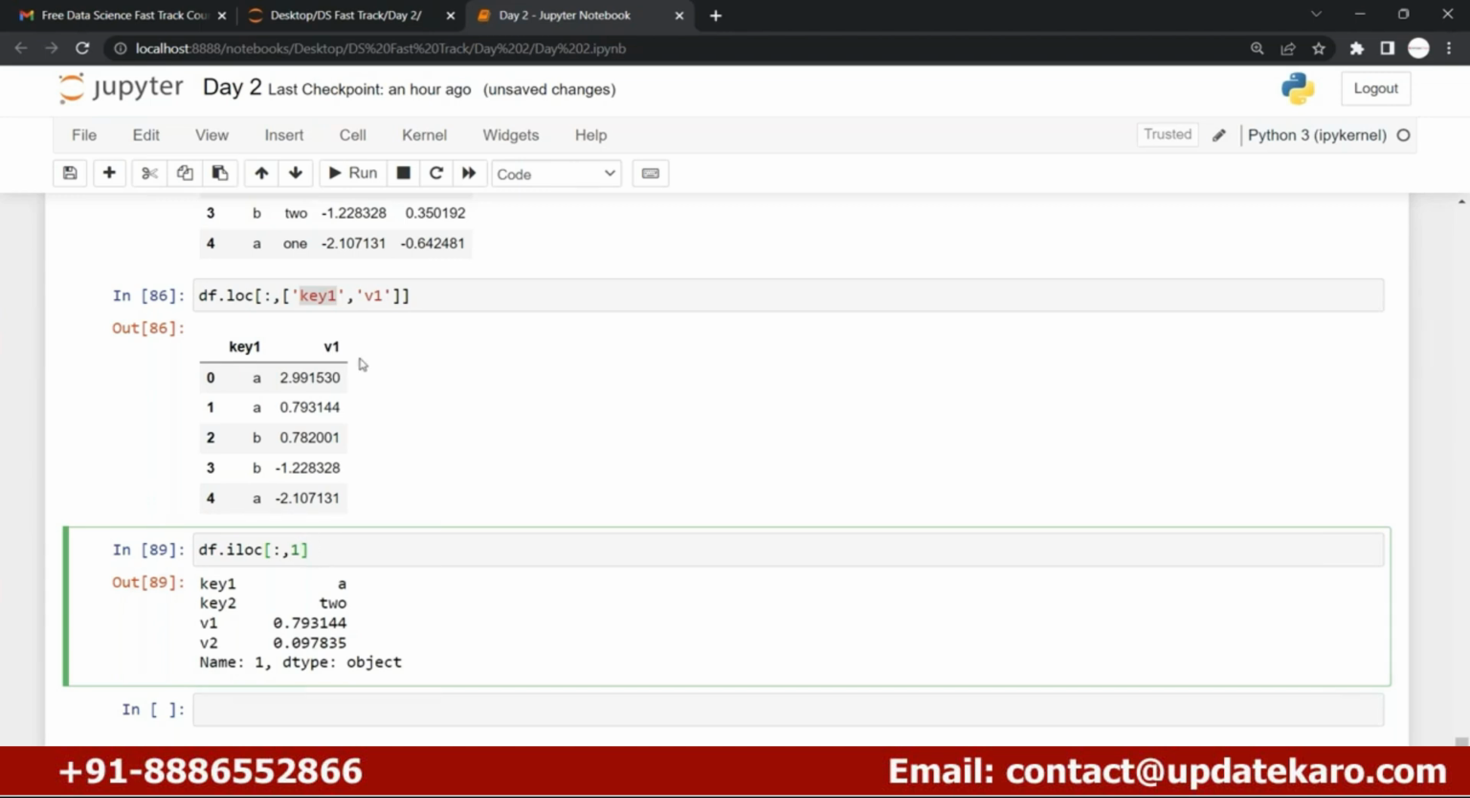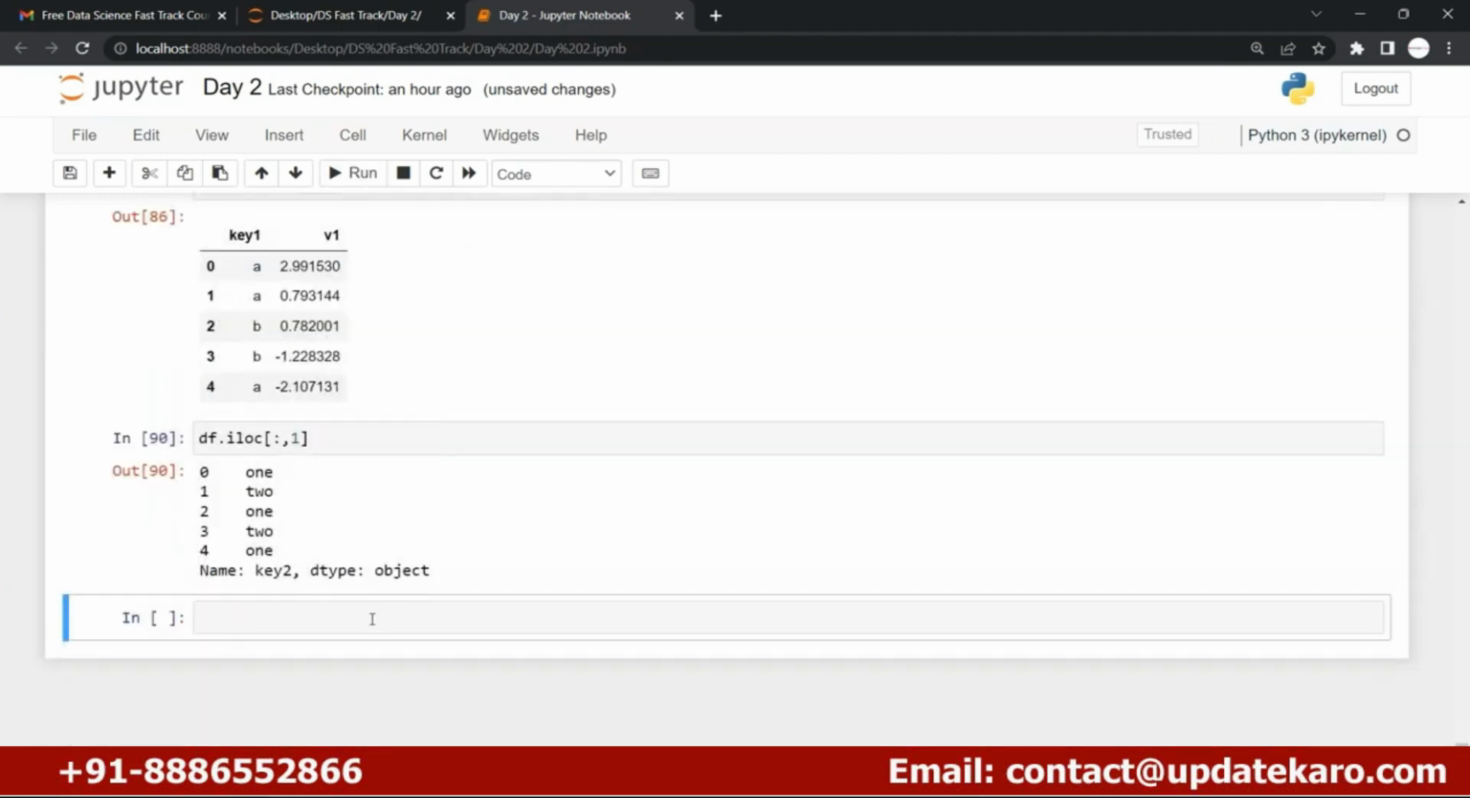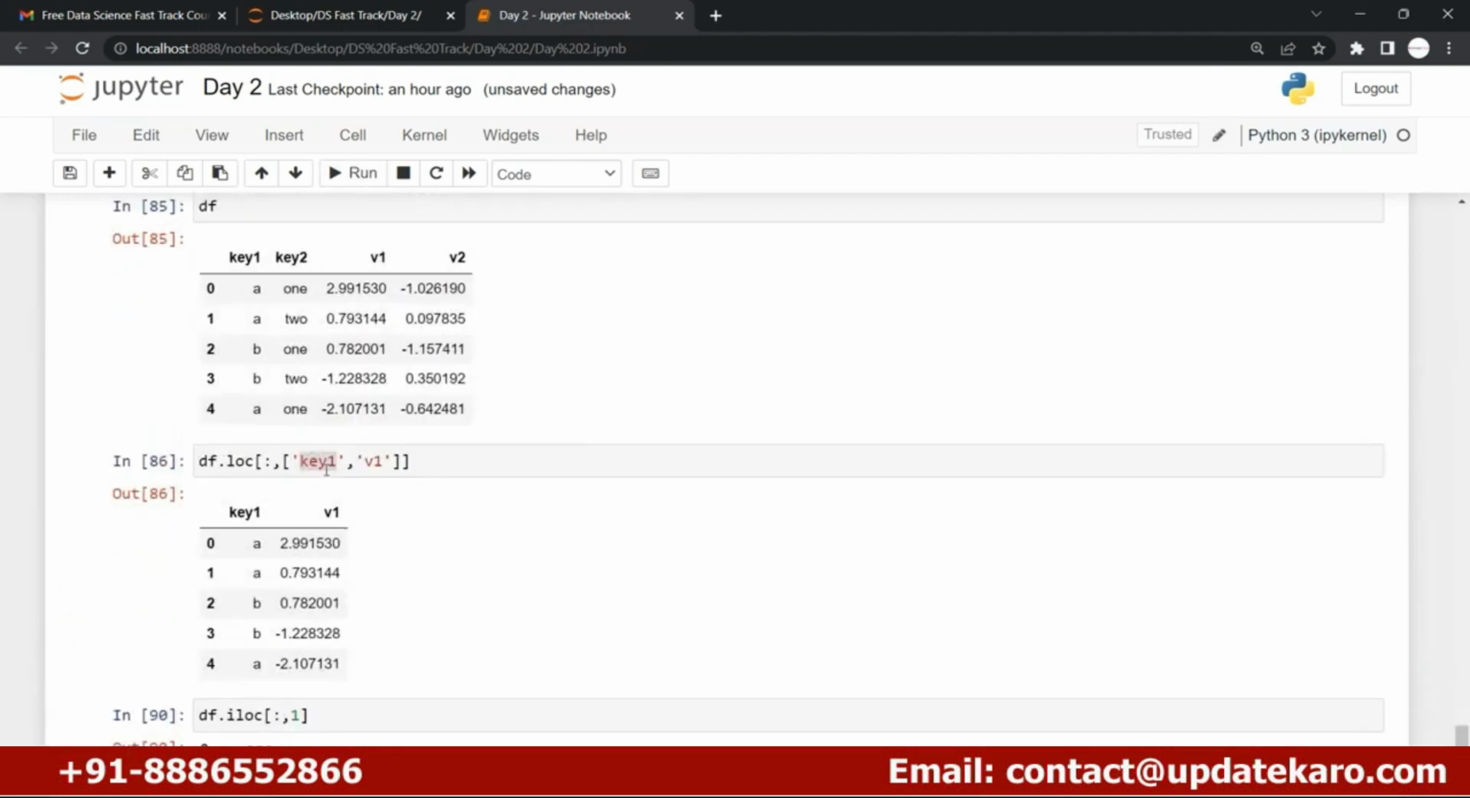Now if you want to select only, let's say, this much data, this A, this B data and the 1 2 data, these two columns' data only, this much square I want.